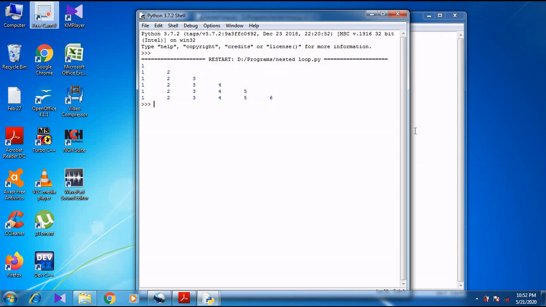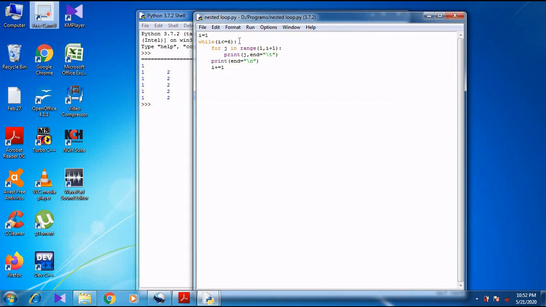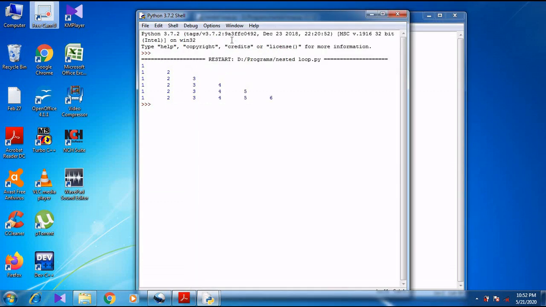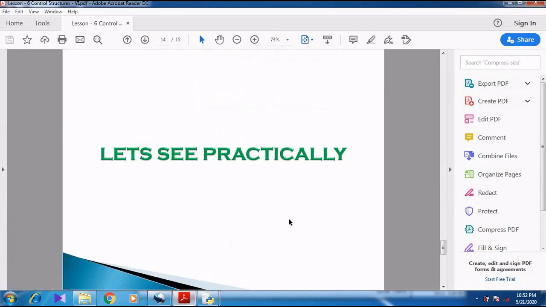If I want to print only up to 5, just change it here in the while condition, while i less than or equal to 5. After saving, again if I run the program, I can see 1, 1, 2, 1, 2, 3, 1, 2, 3, 4, and then 1, 2, 3, 4, 5. I think you might have understood this program.